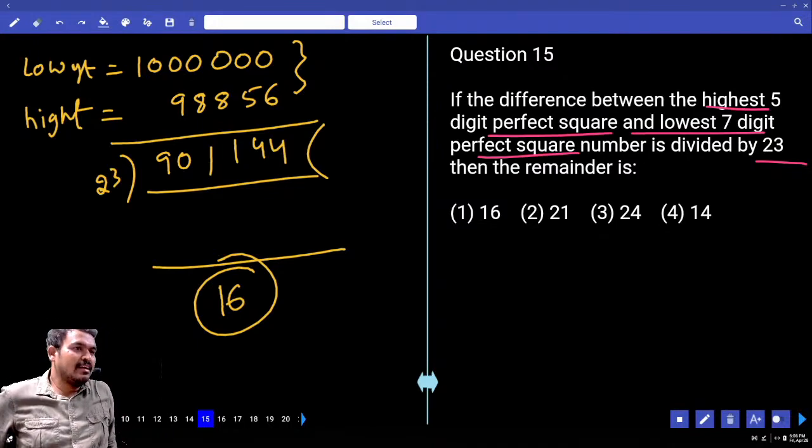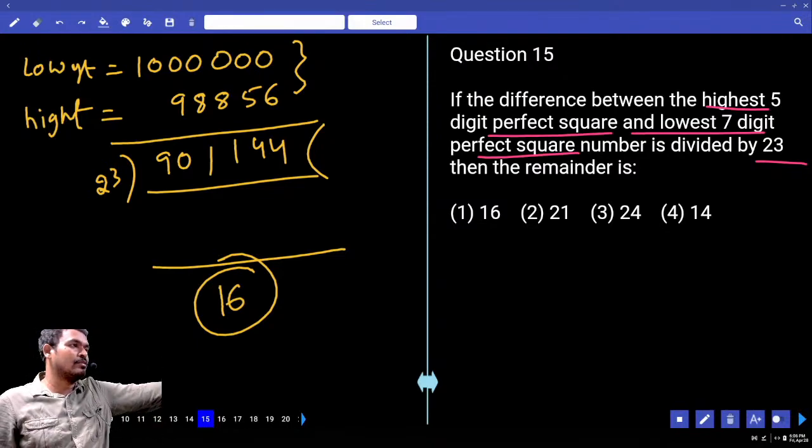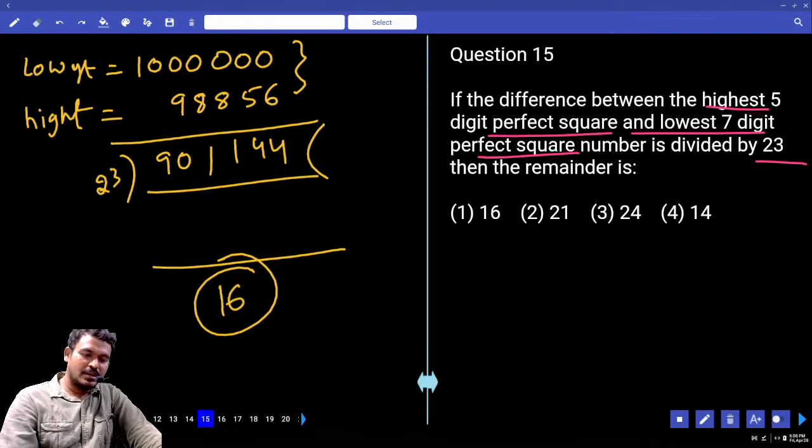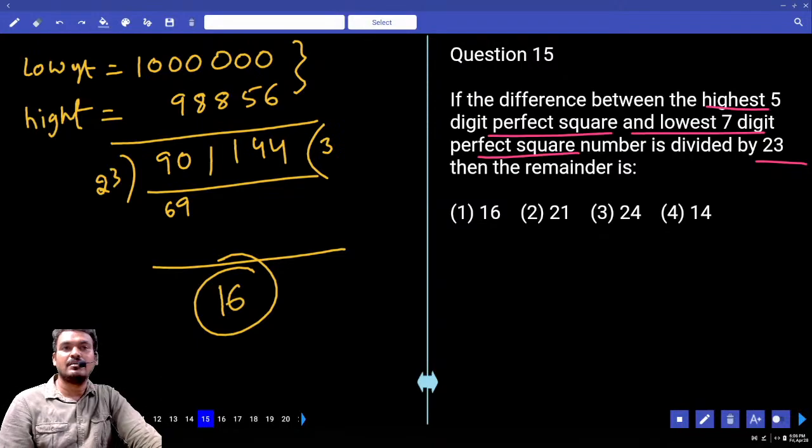9 lakhs 1144, it is divided by which one? 23. We get the remainder 16. 23 3 times how much? 69. Remaining 21. 211. By simplifying like this, we get the last 16.